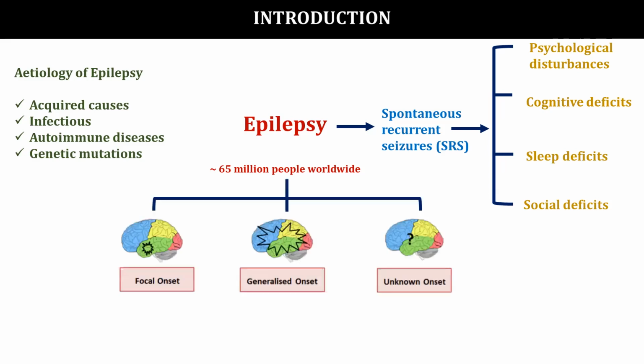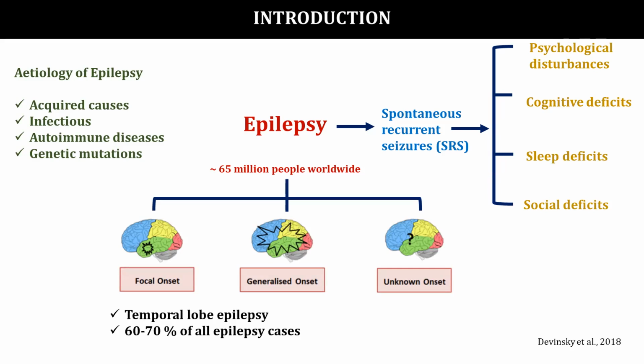There are different types of epilepsy, as sir has mentioned, like frontal lobe epilepsy, temporal lobe epilepsy, and so on. It can be broadly classified into focal, generalized, and seizures of unknown onset. One of the important epilepsies in the partial category is temporal lobe epilepsy, and it accounts for nearly 60 to 70% of total epilepsies.